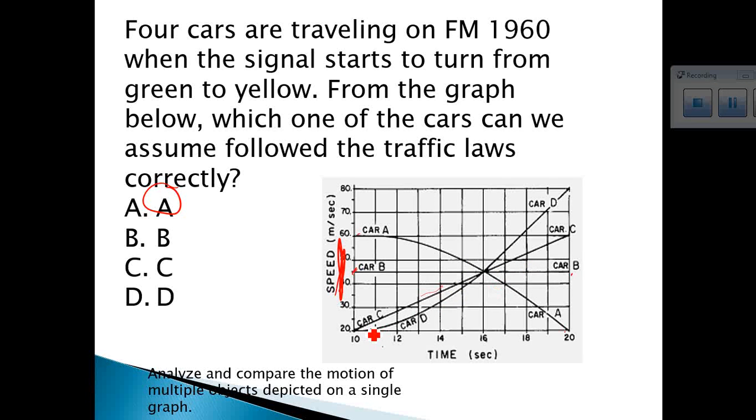So for every second that car C is moving, it increases its velocity the same amount. Car D is also accelerating, although it's not accelerating constantly or uniformly. In this part, it is accelerating much faster than when it gets up here, and this is constant acceleration here. Okay, so if you can analyze and compare the motion of these cars and know what they're doing, then you can check off this on your student data sheet.